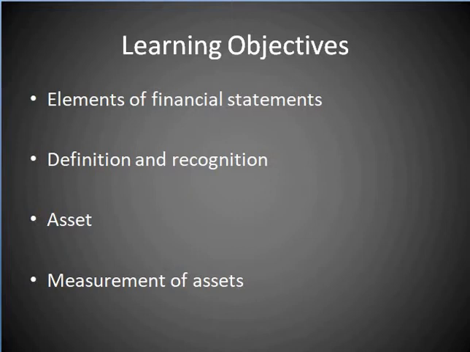So, if I introduce the chapter, in chapter 2 we noted that choosing accounting policy requires a consideration of 4 issues: defining the elements of financial statement, deciding when those elements should be recognized in the financial statement, choosing a measurement basis for the elements, and deciding what additional disclosures are required. We talked about these in chapter number 2. But the role of framework for the preparation and presentation of financial statement.